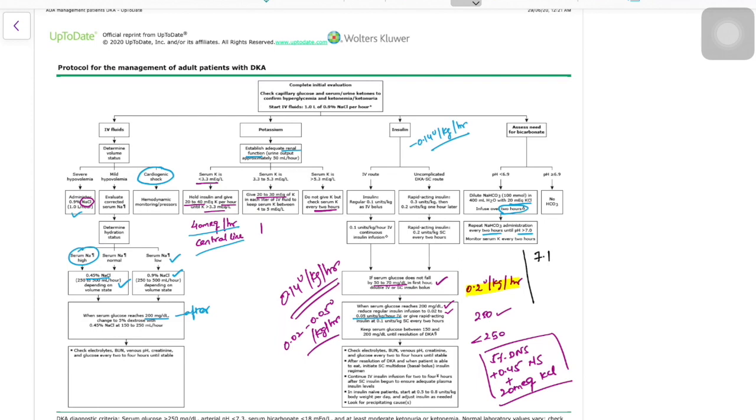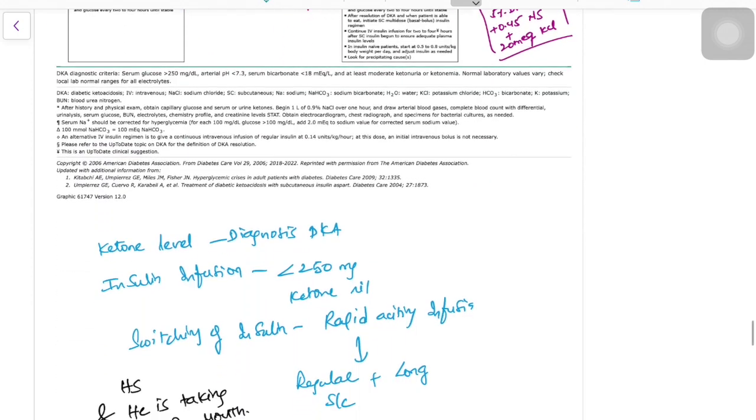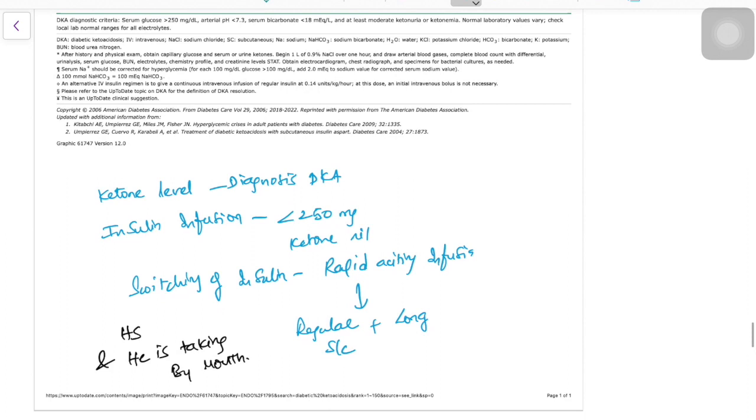So after continuous infusion of insulin and correcting your pH, the insulin infusion should be stopped when the ketone level becomes negative, or when the glucose becomes less than 250 mg.